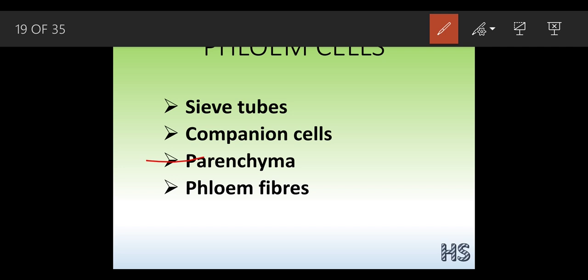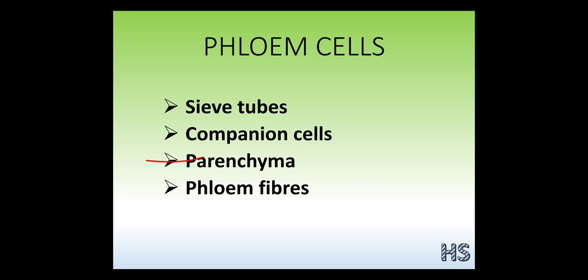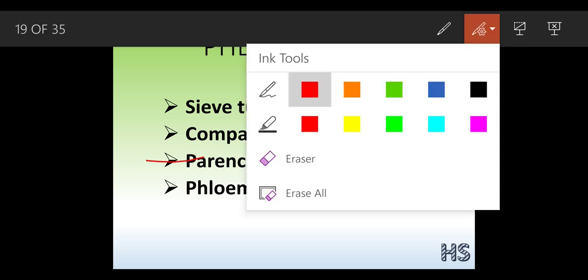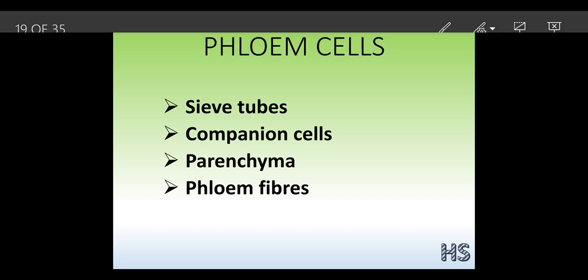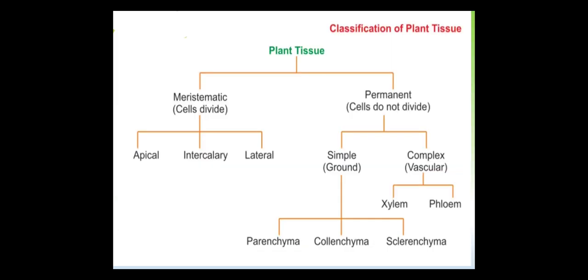This xylem and phloem are together called the vascular bundles. So this is basically the classification. So what have we studied in today's lecture?